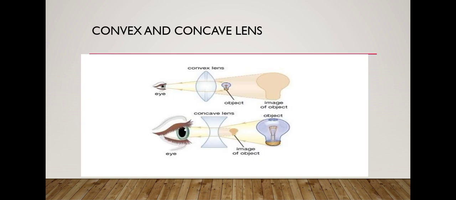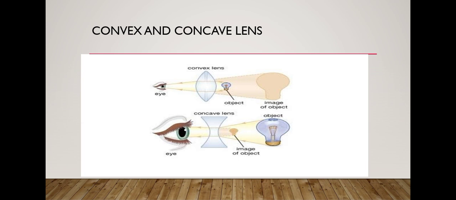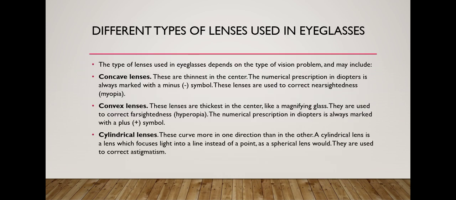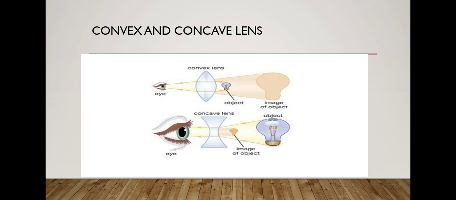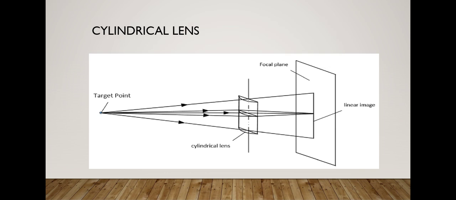Now you can see the convex lens, which is thickest in the center and is used for myopia. And the second is the concave lens, which is thinnest in the center and is used for farsightedness. And this is the diagram of cylindrical lenses, in which a target point, a focal point, a linear image, and a cylindrical lens are used.